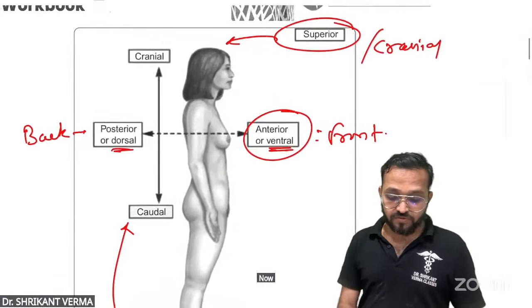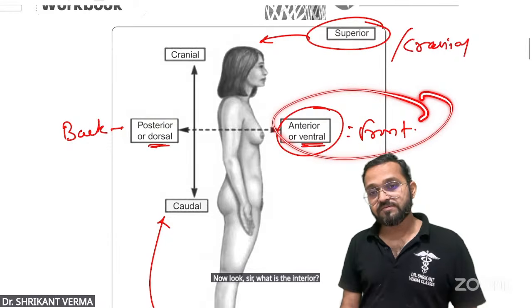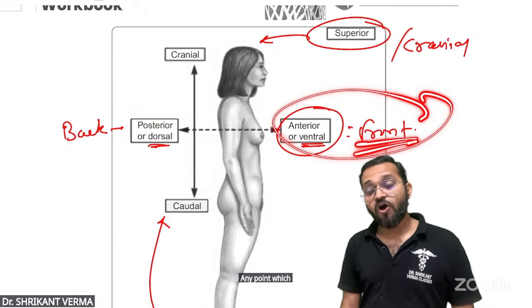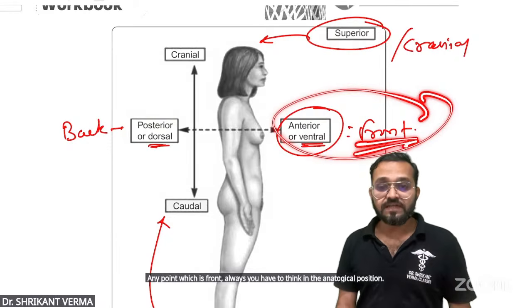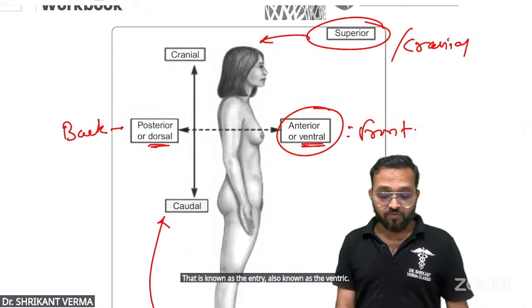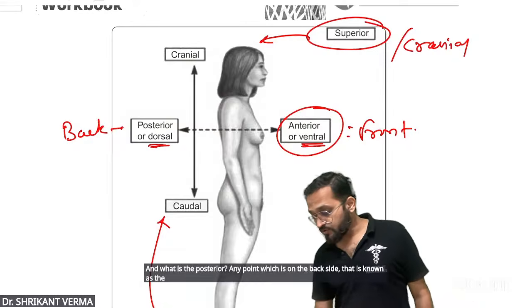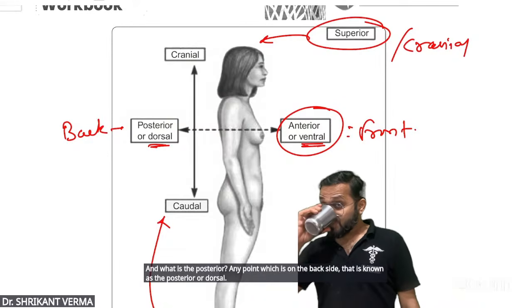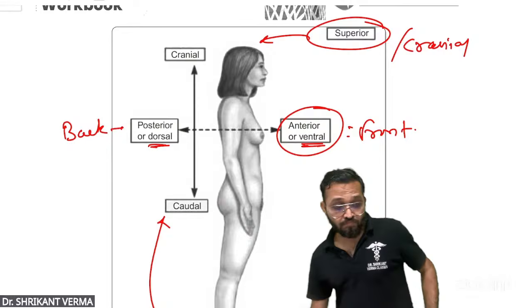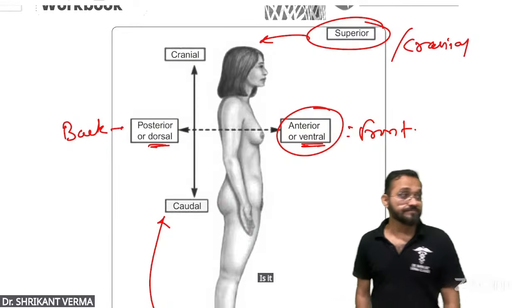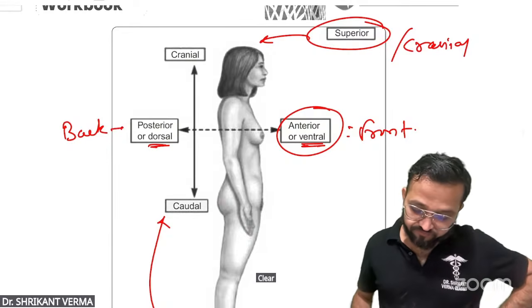Now look, sir, what is the anterior? Any point which is in front, always think in the anatomical position, that is known as the anterior, also known as the ventral. And what is the posterior? Any point which is on the back side is known as the posterior or dorsal. Is it okay? Clear?